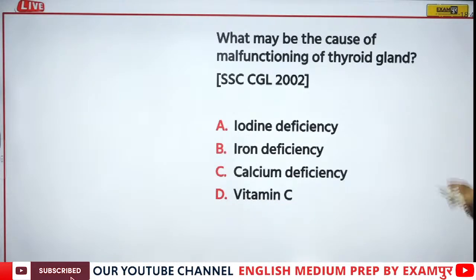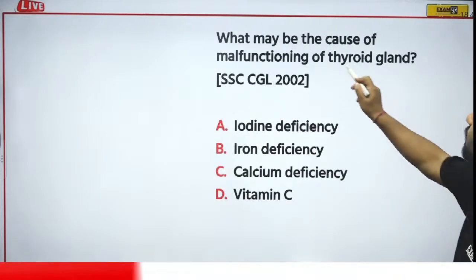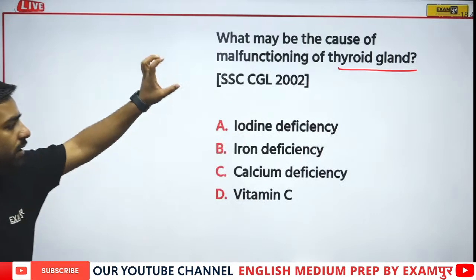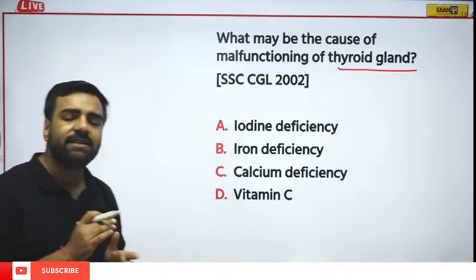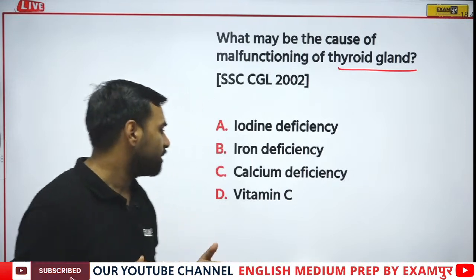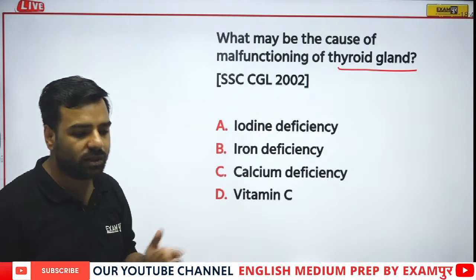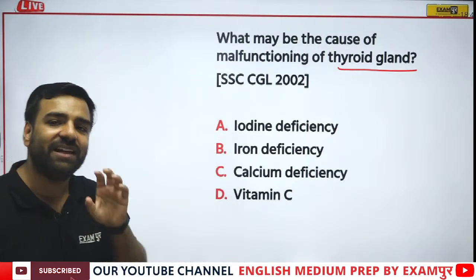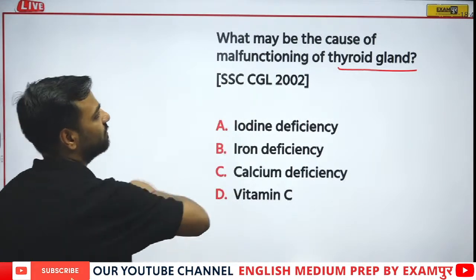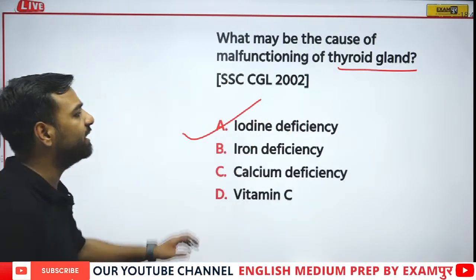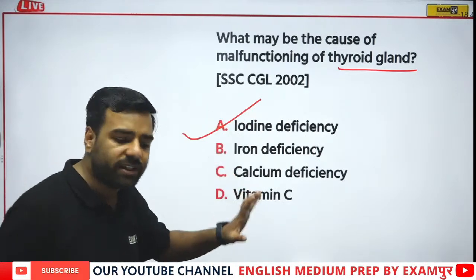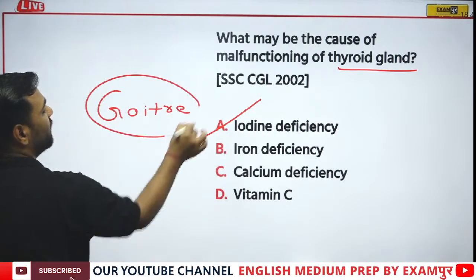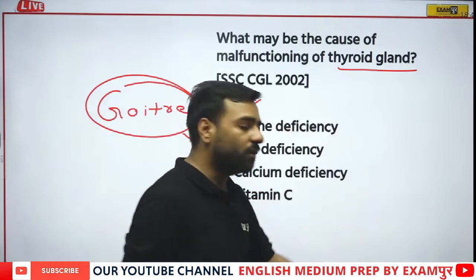Next, what may be the cause of malfunctioning of thyroid gland? This question is from CGL 2002. Is it iodine deficiency? Is it iron deficiency? Is it calcium deficiency? Or is it vitamin C deficiency? So let's see who is going to give this answer. And yes, you are thinking correctly. If I talk about the malfunction of thyroid gland, it is because of iodine deficiency, and the issue which is created is actually goiter. In Hindi, we call it ghenga. Fine. So yes, iodine will be the correct answer.